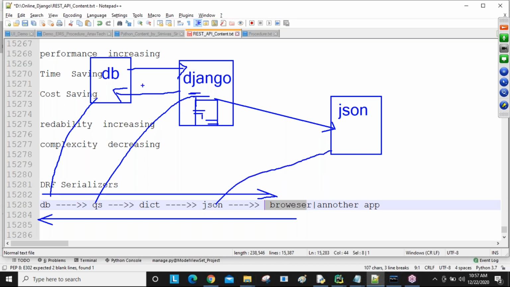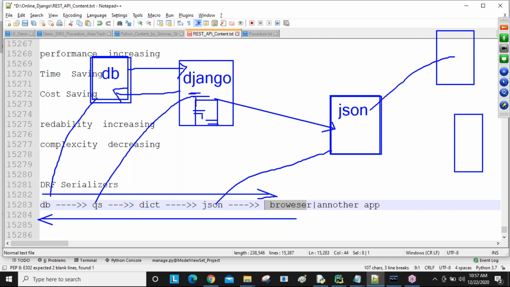Now our database data, via Django, is converted into JSON format. If JSON format is there, this data can be taken by Java people, .NET people, PHP people, all people can take this JSON data. Guys, are you understanding the structure? Roughly I'm telling, later we will discuss more clearly. This is all a demo session. So this database data via Django we are converting into JSON, and this JSON data can be taken by all other application people. That is the one variation.